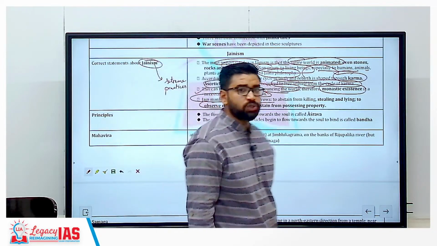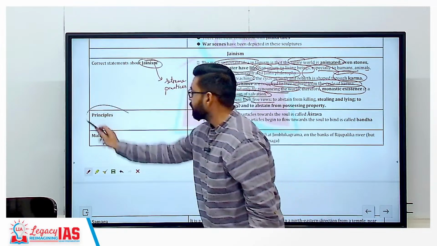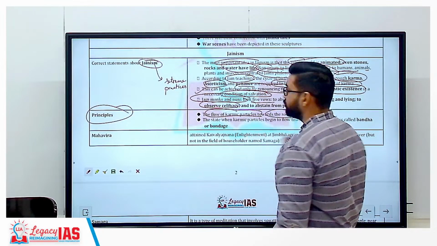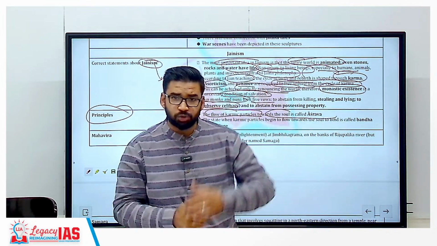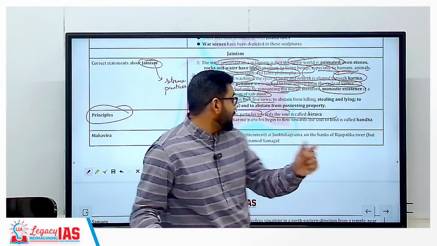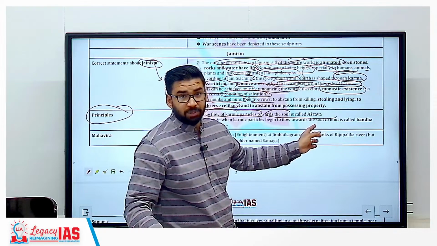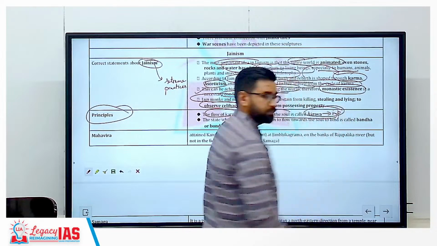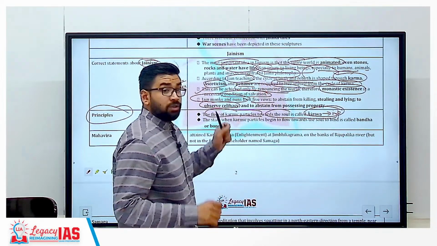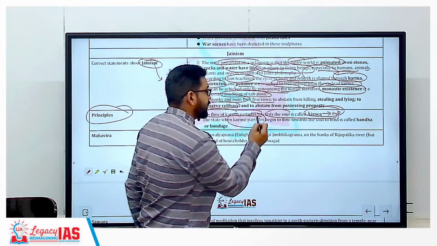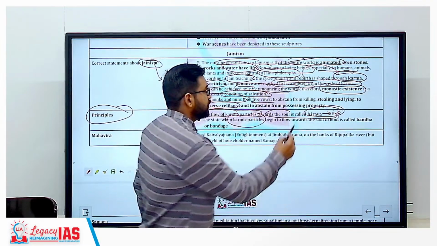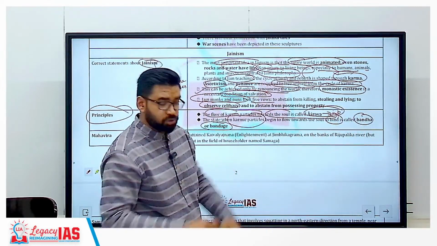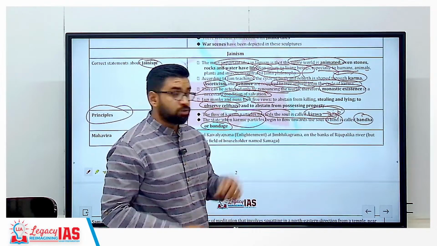Now another question was from the principles of Jainism. Now principles like the flow of karmic particles towards the soul. So when there is a flow of karmic particles towards the soul, this is called Asrava. Getting my point? This is an important keyword in Jainism. Asrava. Clear? Another important thing, the state when karmic particles begin to flow towards the soul to bind it, this is called bandh or bondage. This is also called bondage. Clear? So remember these things.